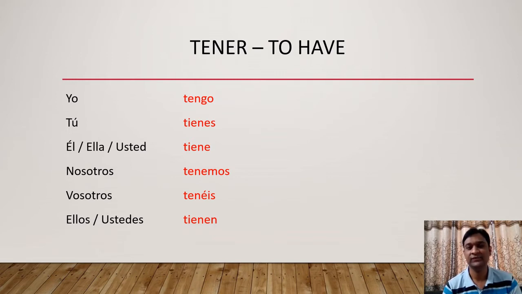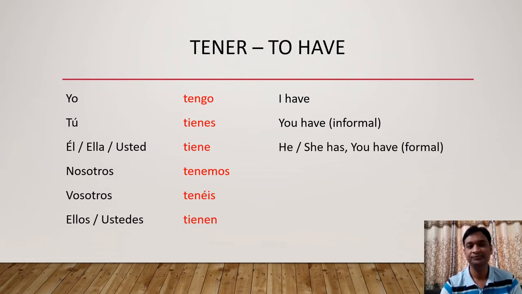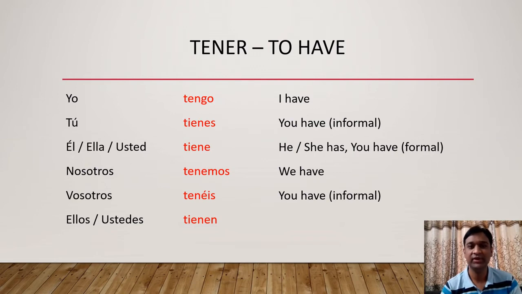and tienen. So first form, yo tengo means I have. The second form, tú tienes means you have, which is informal. Third form, he or she has, and you have, formal. Fourth form, tenemos, we have. Fifth form, tenéis, that is you have, informal. And the last form, tienen, it has 2 meanings, they have or you have, formal. The same format, the same order, first 3 forms are singular and the last 3 forms are plural.